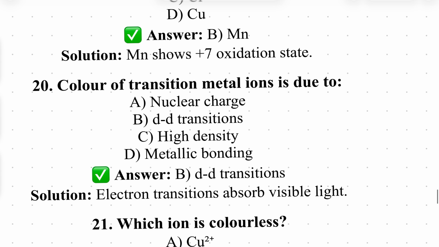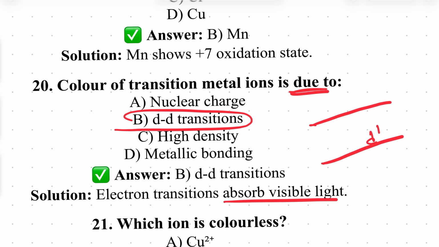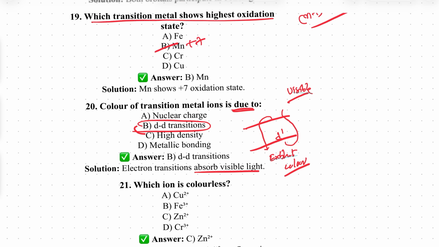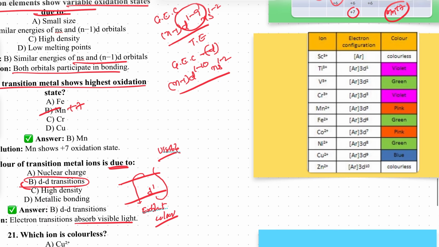See color of transition elements. It is due to unpaired electrons and d-d transitions, d orbital to d orbital transitions, electron transition taking visible radiation. For example, here one electron is there in the d orbital. It will move to a higher level. It absorbs visible radiation, and when it comes back to the ground state, it exhibits the color. This is the meaning of d-d transition. So these elements have different color properties. I will show you here.